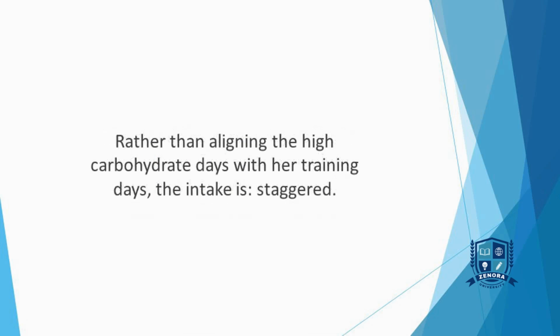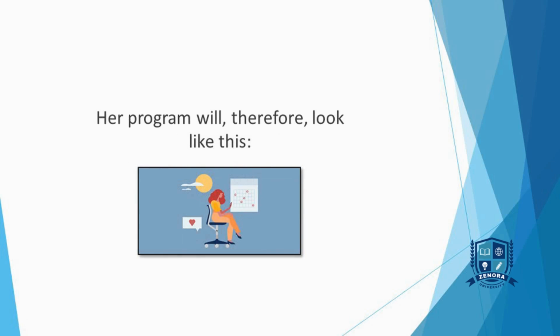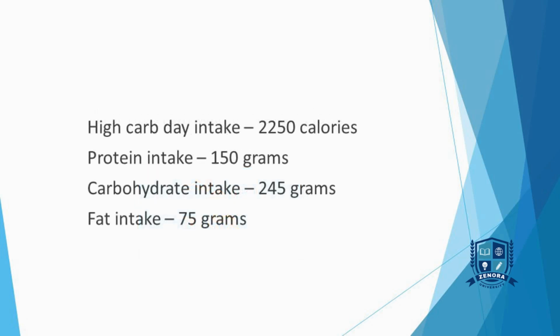Rather than aligning the high carbohydrate days with her training days, the intake is staggered. Training should be carried out on medium and high carb days, though, not low carb days. Her program will therefore look like this. High carb intake, 2,250 calories. Protein intake, 150 grams. Carbohydrate intake, 245 grams.